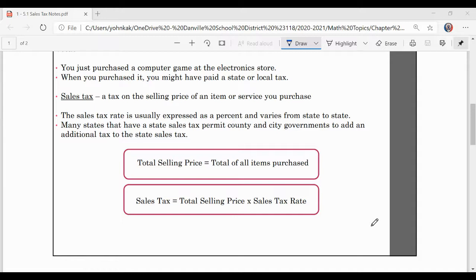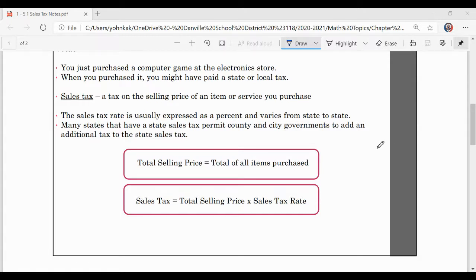Many states that have a state sales tax permit county and city governments to add an additional tax to the state sales tax. So when you buy something at Meijer, you're not only paying an Illinois state sales tax, but you also might be paying a Champaign County sales tax or a Champaign City sales tax. So look, there are tons of taxes. Next time you get your receipt from anywhere, look at the different taxes that are down at the bottom.